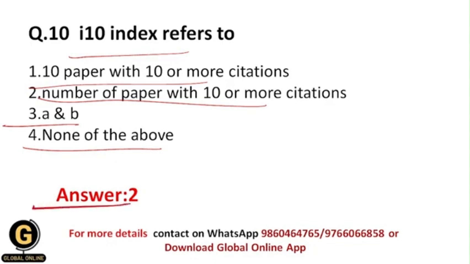Okay, so students, I know this topic is really difficult to understand, but understand over here that based upon these metrics, we are going to give the values to the particular journals. For example, if a certain journal has a good impact factor or a good eigen factor, then we can understand that that journal has many citations, it has many articles, and those citations and articles are of a high level.